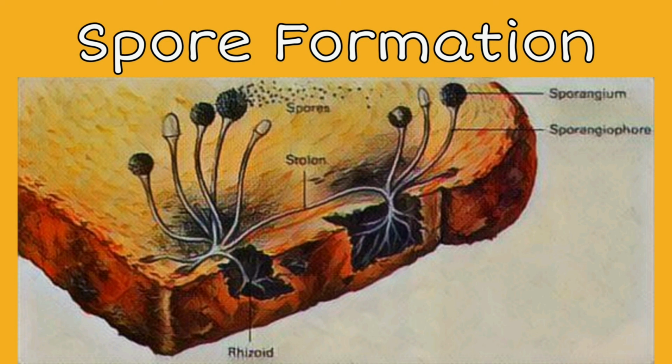The sporangia are bag-like structures, so they have a lot of spores inside. Once the sporangia burst, many spores are released. Spores germinate in moist conditions and a warm place and a new fungal colony is formed. So this was all the types of asexual reproduction in unicellular and multicellular organisms.